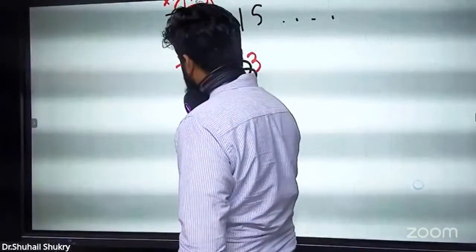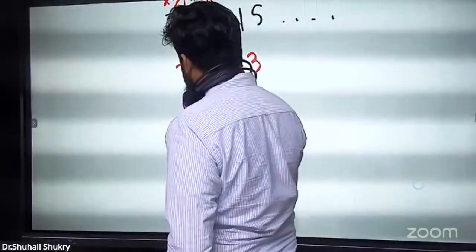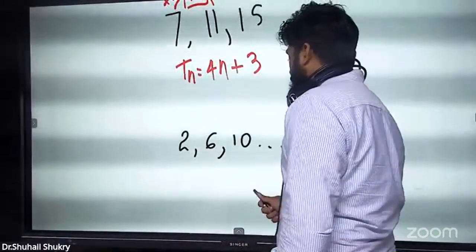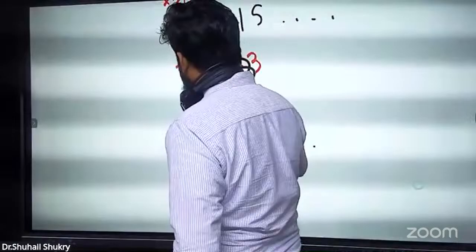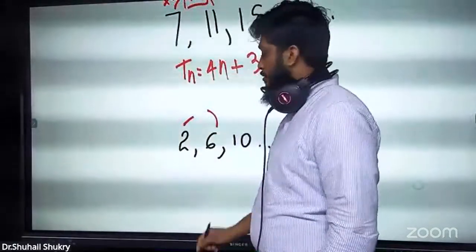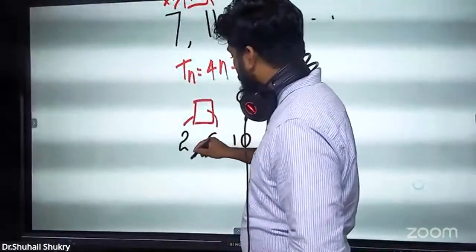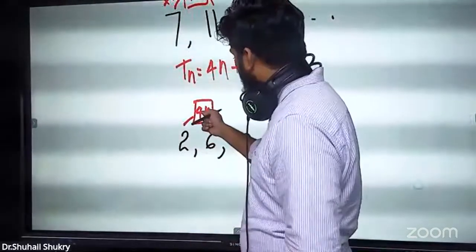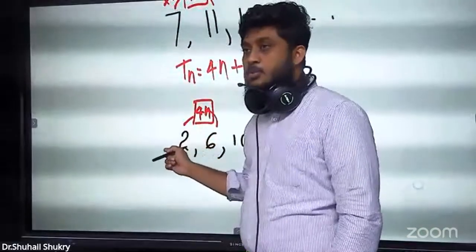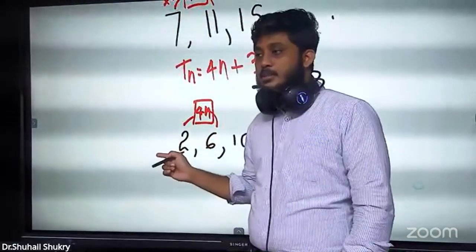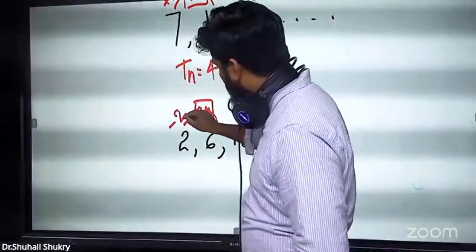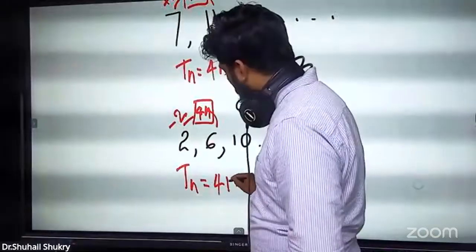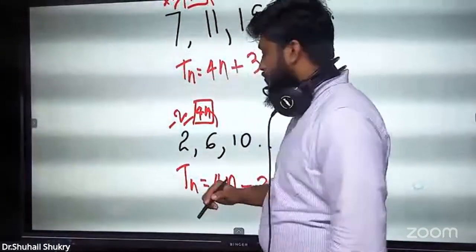We'll think of 2, 6, 10, something like this. What is the difference from here to here? 2 to 6. What is here? 4, right? 2 to 6, 4. Then what should I write here? 4n. If I want to come from 4 to 2, what should I do? Add or subtract? Yeah, subtract 2, right? Then what would be the general term for this? Tn equals 4n minus 2.